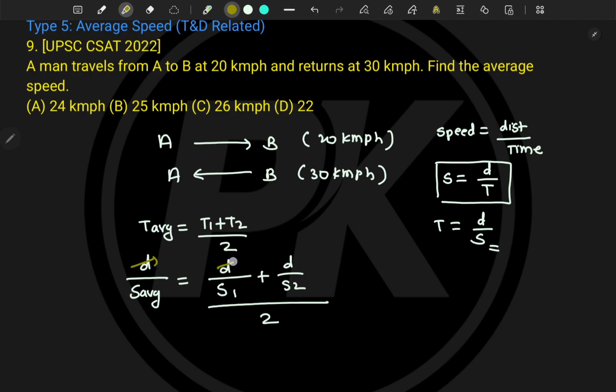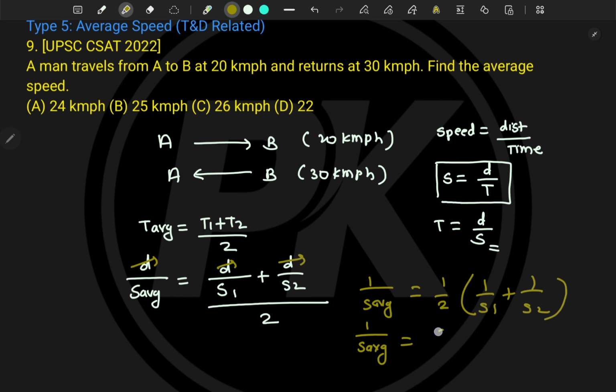So we can strike it down from everywhere, and hence 1 upon s average is equal to, now this 2 will be like this, 1 upon 2, and here 1 upon s1 plus 1 upon s2. So if you derive it, s average is equal to s1 plus s2 divided by 2 into s1 s2, and hence s average is equal to 2 into s1 into s2 divided by s1 plus s2.